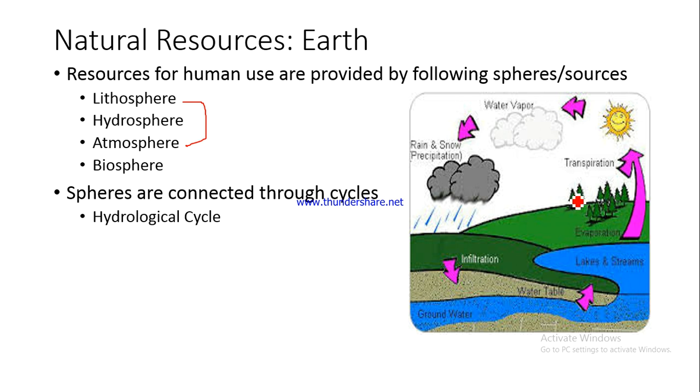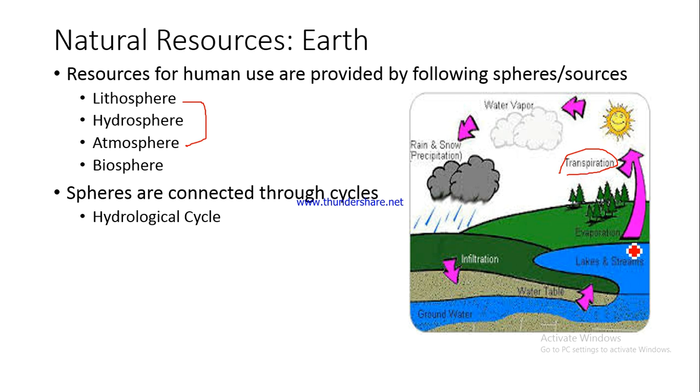From the leaves of the vegetation, some water gets vaporized and then evaporates. That particular process is called transpiration. Evaporation is conversion of water from liquid to vapor form, while transpiration is basically from the leaves of these plants. So that is the difference between transpiration and evaporation.